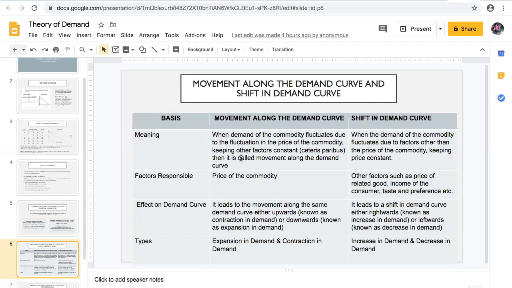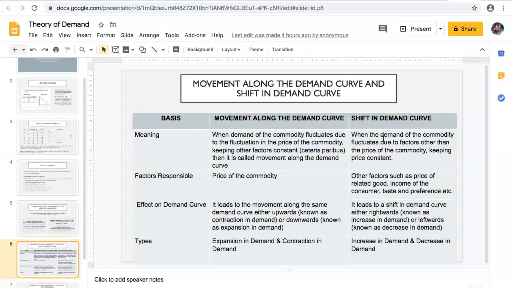Matlab, when the demand of the commodity changes because of the price and other factors are constant, then it is called movement along the demand curve.